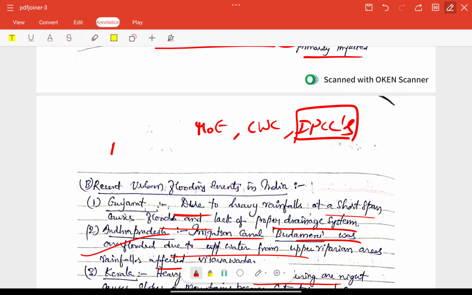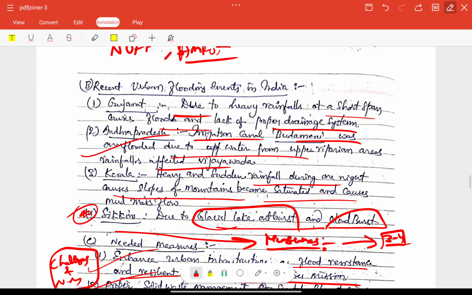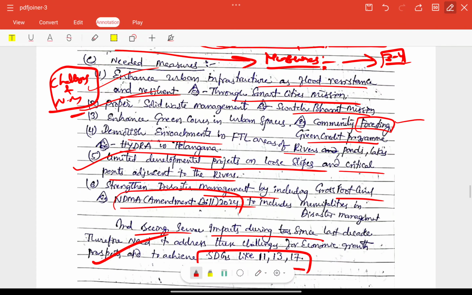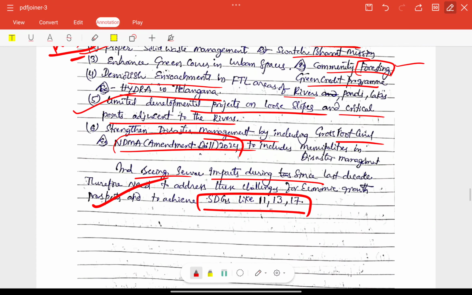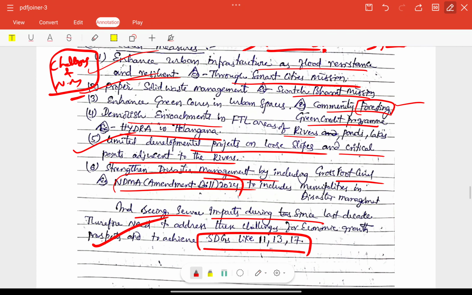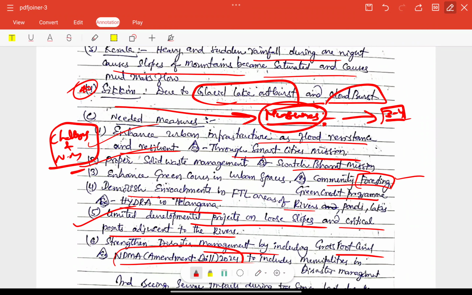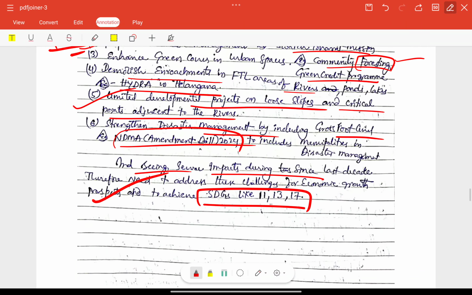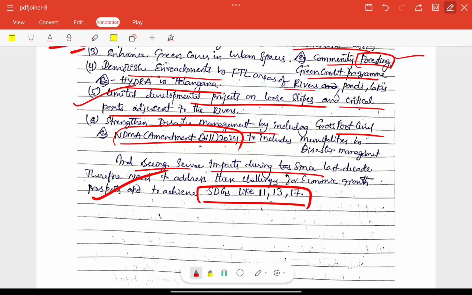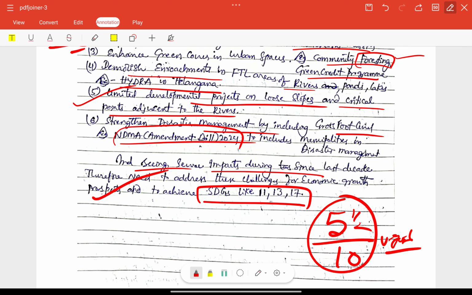So here we have the National Urban Flooding Program. Also, we have already included the Smart Cities Mission and the Amrut scheme, right? We have state level initiatives also, such as the recent Chennai flows initiative, which we need to include here. Otherwise, everything is okay. For this answer, especially the mitigation measures were missed; the remaining things are very good. So for this answer we can provide 5.5 out of 10 marks. Very good, good approach and structure, okay?